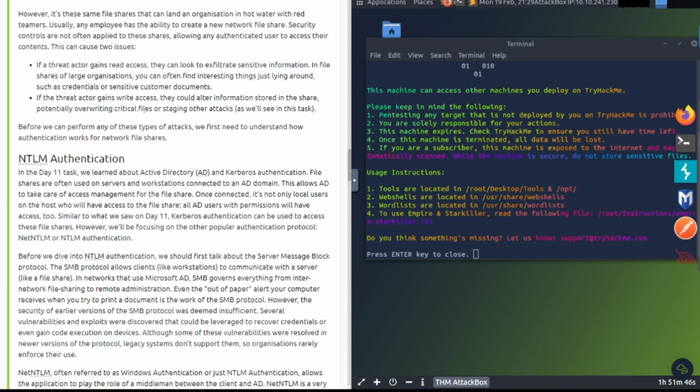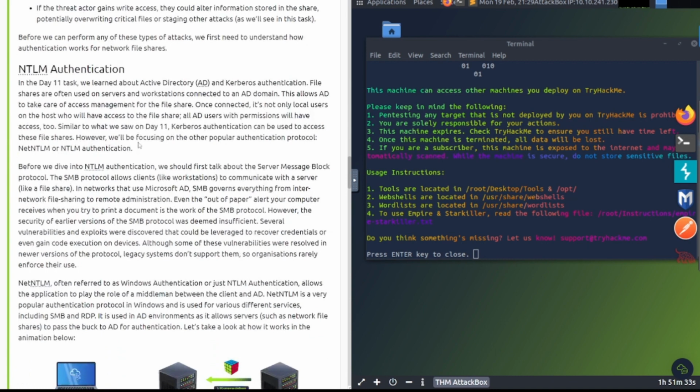If threat actors gain write access, they can alter information stored in the share, potentially overriding critical files or staging other attacks, as we'll see in this task. Before we can perform any of these types of attacks, we first need to understand how authentication works for network file shares.